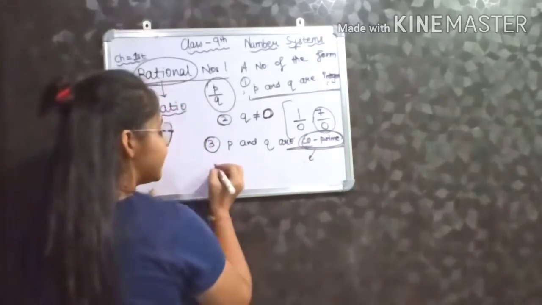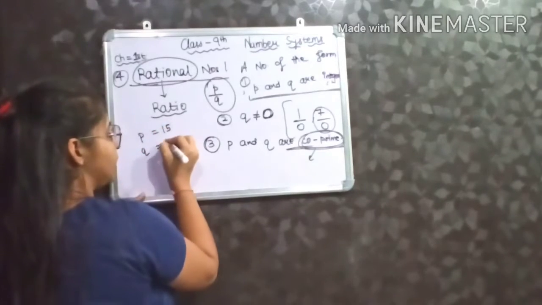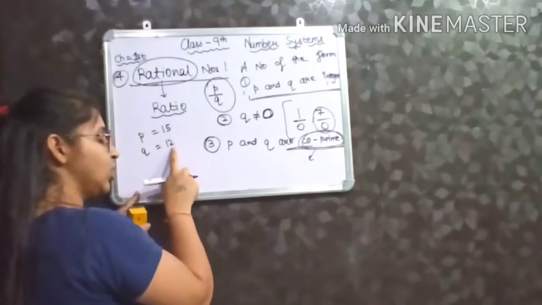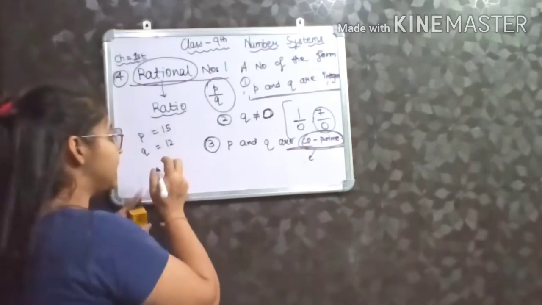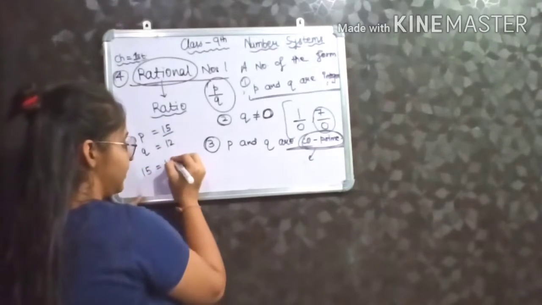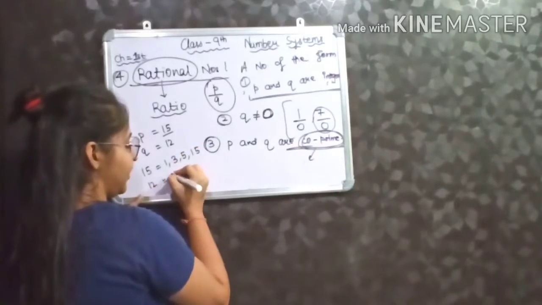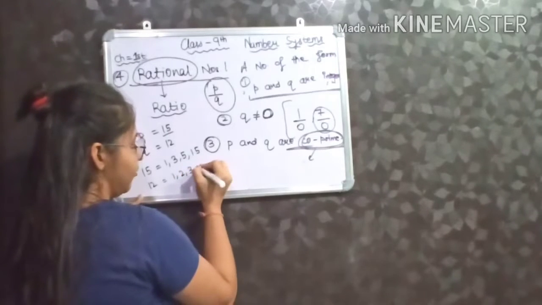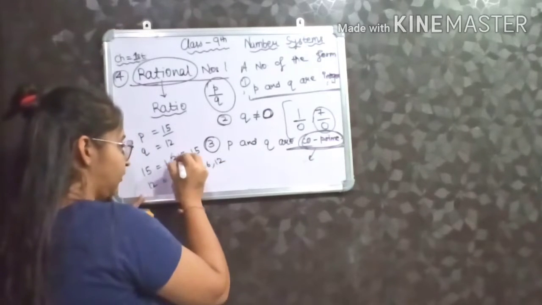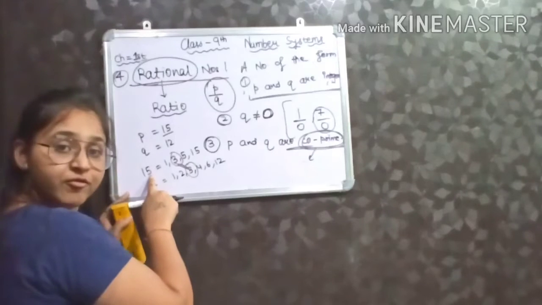It means if I say P is equal to 15 and Q is equal to 12. 15 and 12 are integers, and Q is equal to 12, not equal to 0. But factors of 15 are 1, 3, 5 and 15 itself. Factors of 12 are 1, 2, 3, 4, 6 and 12 itself. So see, 3 is common in 15 and 12.